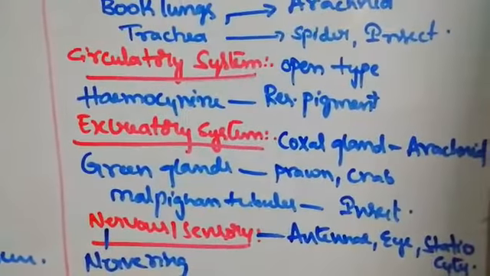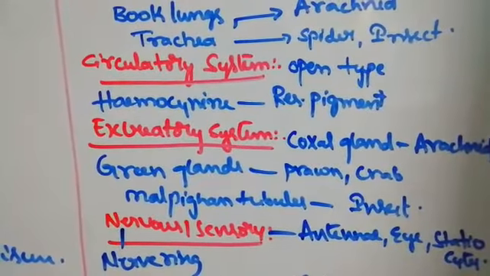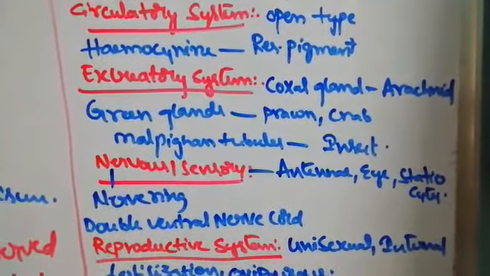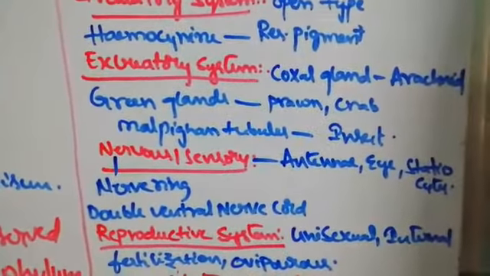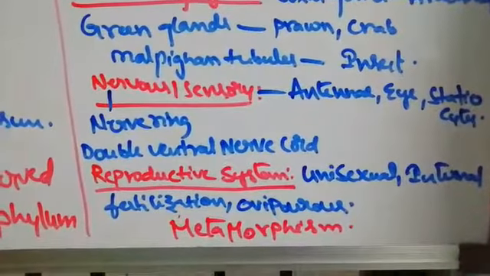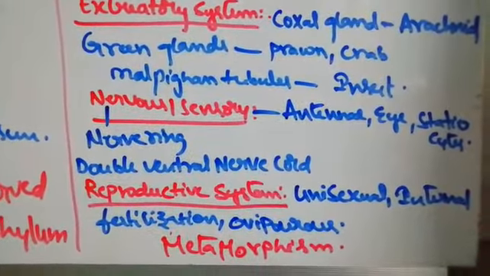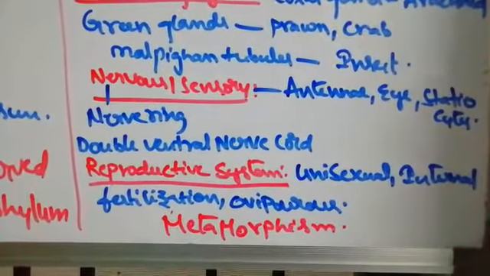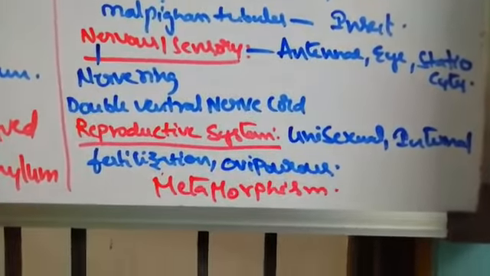The circulatory system is an open type of circulatory system. Hemocyanin is the respiratory pigment, which is blue in color. For excretion, coxal glands are present in arachnids, that means spiders and scorpions. Green glands are present in prawns and crabs. Malpighian tubules are present in insects. So these are the different excretory organs present in Arthropoda. Nervous system: a nerve ring with a double ventral nerve cord is present. For sensory purposes, antennae, eyes, and statocysts are present.